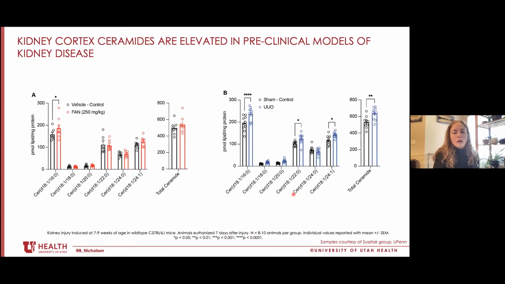So we wanted to know how these associations of ceramide-related gene expression in kidney disease translated to absolute ceramide levels in diseased kidneys, and we were generously donated some kidney cortex samples from the Susztak group to measure ceramides.